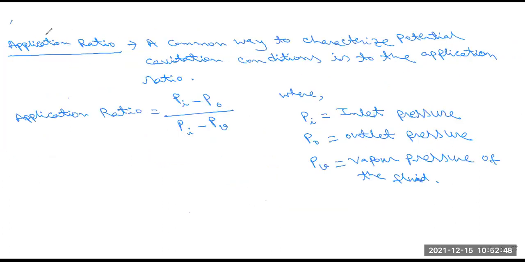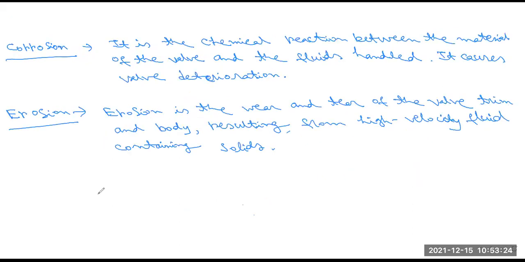Next, another part we have to know, that is application ratio. What is application ratio? It is a common way to characterize the potential cavitation condition. It is Pi minus PO by Pi minus PV, where Pi is the inlet absolute pressure, PO is the outlet absolute pressure, and PV is the vapor pressure of the fluid. Okay, and we know another, corrosion and erosion also.